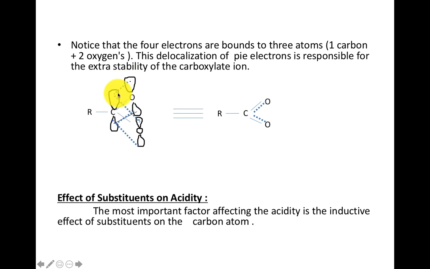So this lone pair of electrons between carbon and oxygen may lead to the formation of the pi bond. During the process of resonance, the pi bond may be present either on this side or this side. If the lone pair of electrons attacks this oxygen, it forms the pi bond here. So this is the molecular orbital representation of the stabilization of the carboxylate ion. So the carboxylate ion is considered to be more stable in nature. Understood?